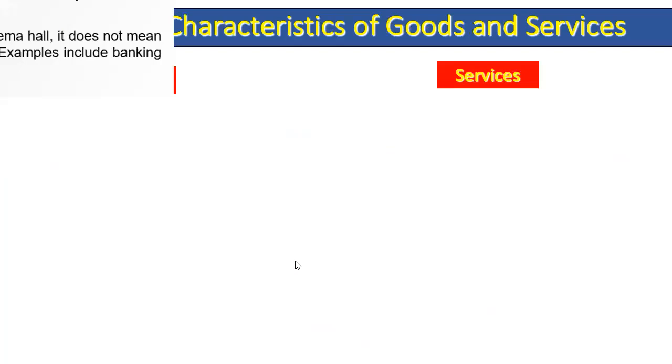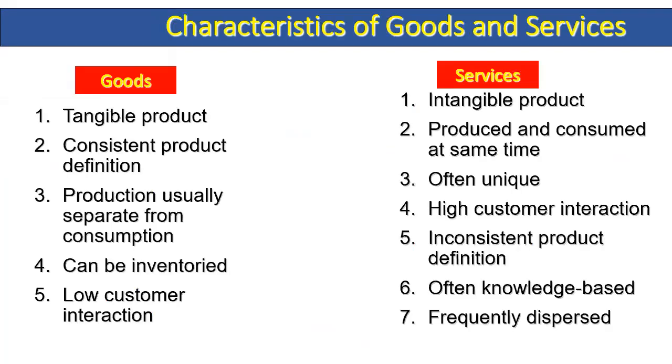We have characteristics. Goods are a very tangible, consistent product. Production is usually separate from consumption, and the products can be inventoried, meaning they can be stored. Low customer interaction; last time we discussed this a lot. Services have intangibility, produced and consumed at the same time.